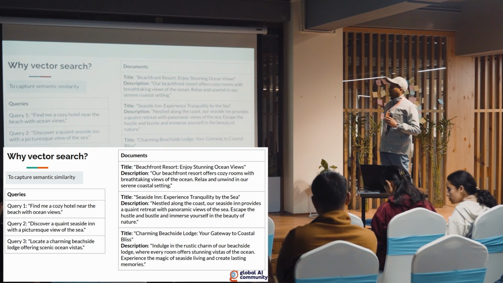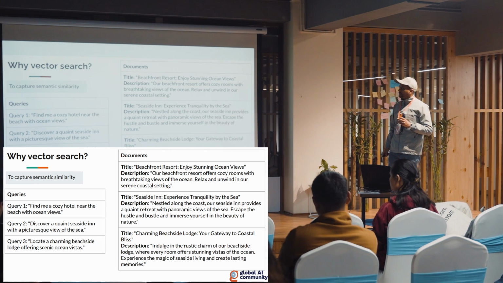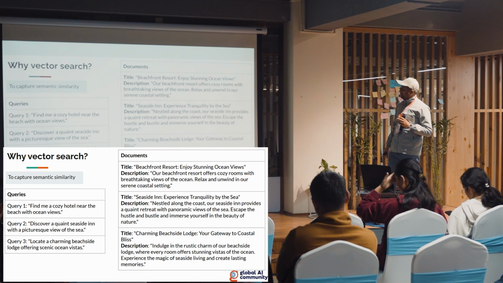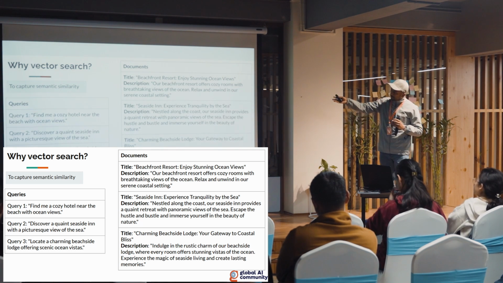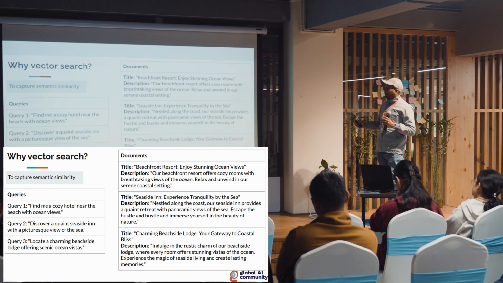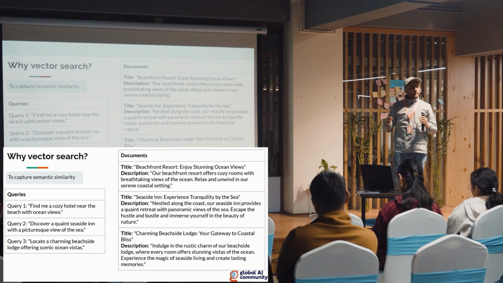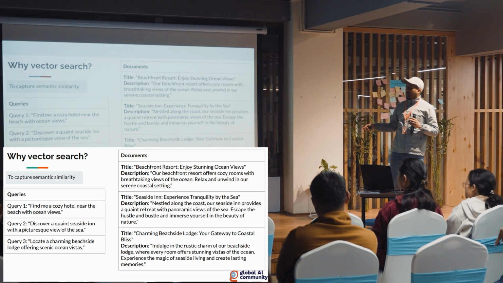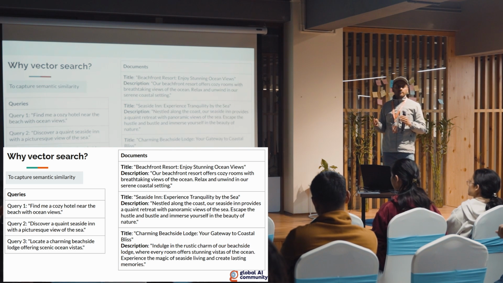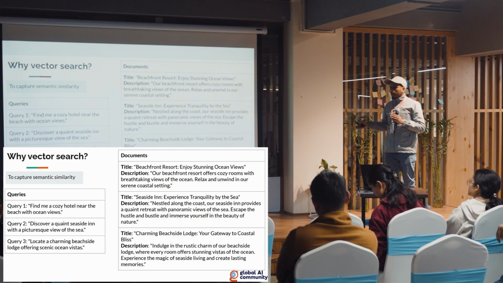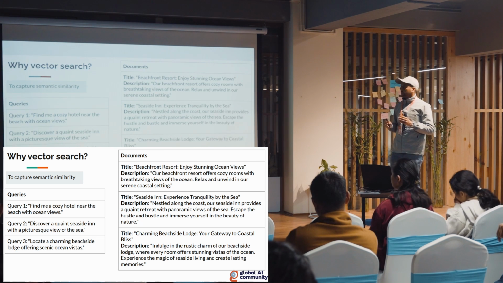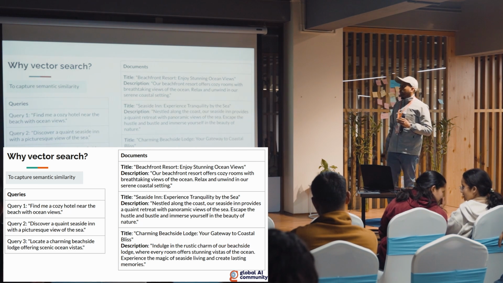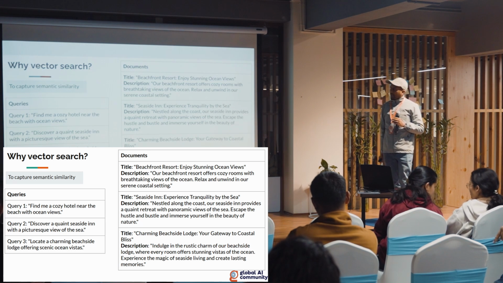The main use of vector search is to capture semantic similarity. On the right side, there are 3 documents that are related to some vacations. And on the left, we can see 3 queries, right? The similar kind of query can be asked by different people in a different tone. If we're doing text matching and the text does not match, then we won't be able to get the relevant chunks, because although the meaning is similar, comparing the text won't give the relevant chunks. So vector search enables us to capture the semantic similarity.